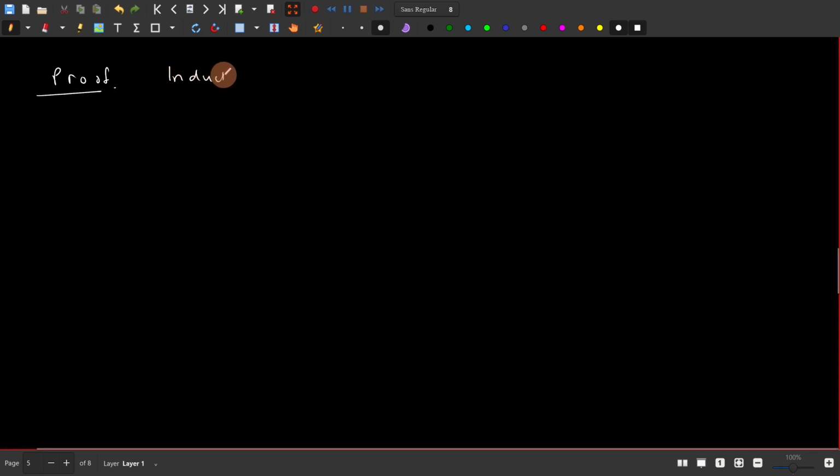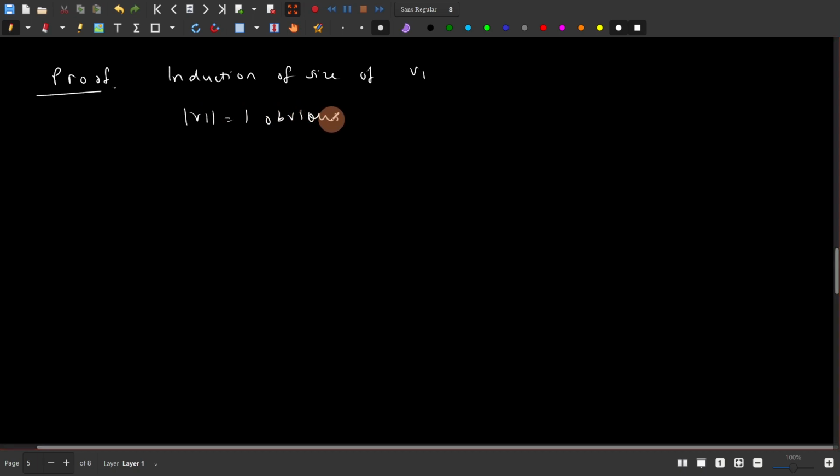Coming back to the proof, let's see why it works. The basic idea would be to do an induction on the size of V1. If V1 is 1, it's obvious, right? V1 is 1, V2 has to be 1, and then there is simply a matching, assuming the graph has two vertices.